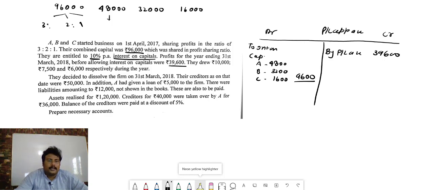Any other appropriation which is yet to be adjusted? No.